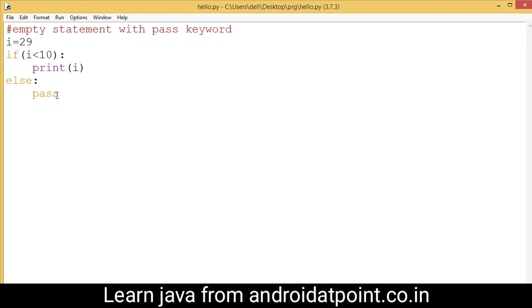Now the single statement: print i is the single statement here, a simple statement you can say. And if i less than 10 followed by a colon is the compound statement, and print i is the indented body here. So this program includes all three types of statement in Python.